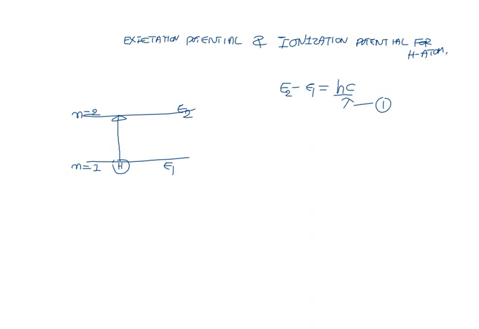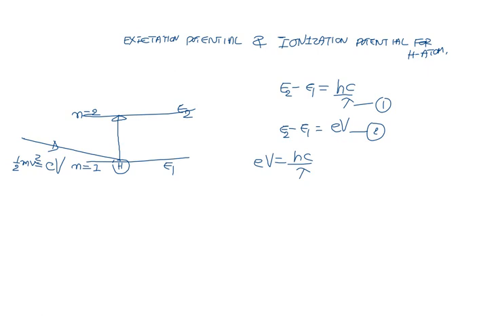Second, you have to provide energy to the atom in order to excite it from N 1 to 2. That energy is eV. If the energy of the incident particle is eV, and that energy eV is equal to the difference of these two energy levels, then the atom is excited from 1 to 2. So E2 minus E1 is equal to eV, equation number 2. According to Bohr's postulate, the energy difference between two levels is hc upon lambda, and the energy of the incident particle is eV. When equal to the difference of two energy levels, the atom is excited from 1 to 2. If you compare these two, then eV is equal to hc upon lambda.